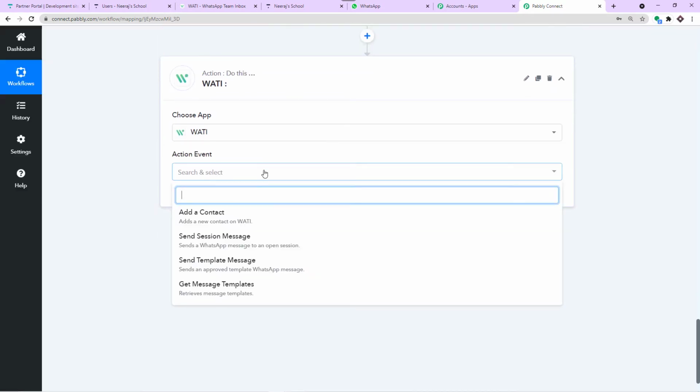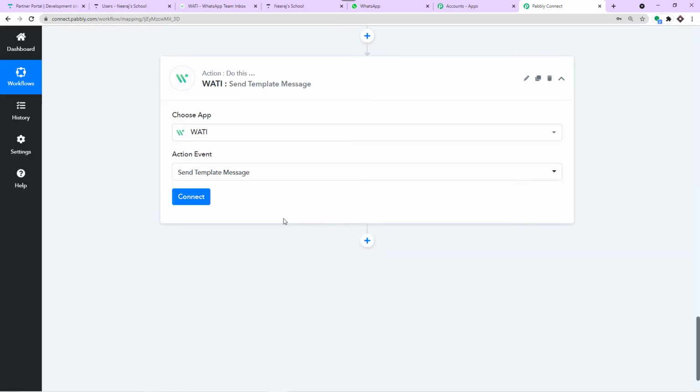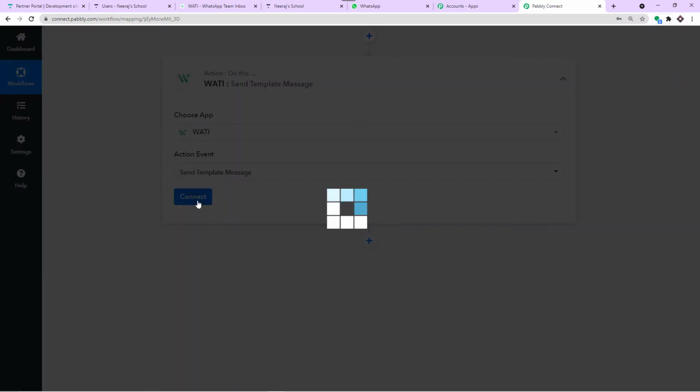Okay, now in the action event, how about we make it as send template message? So you must be thinking, why send template message? Well, to explain that, first of all, let me just connect WATI to Pabbly Connect.